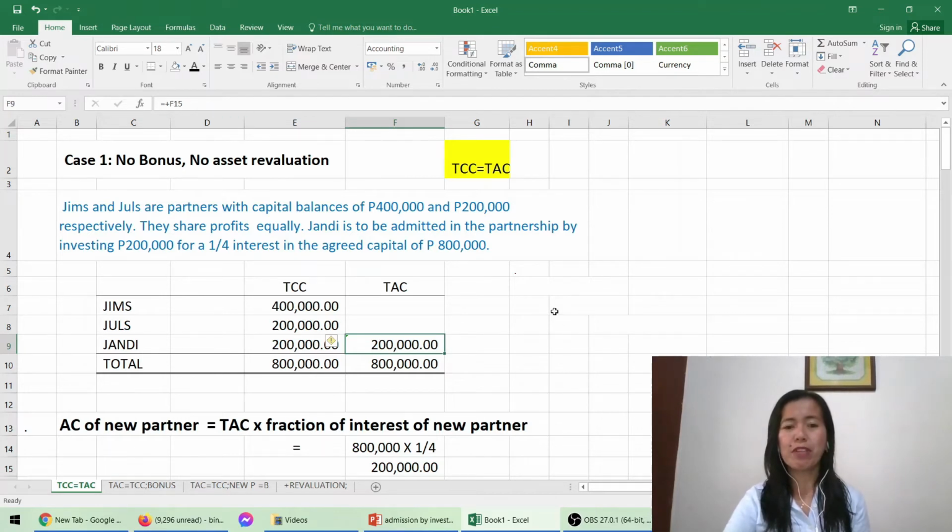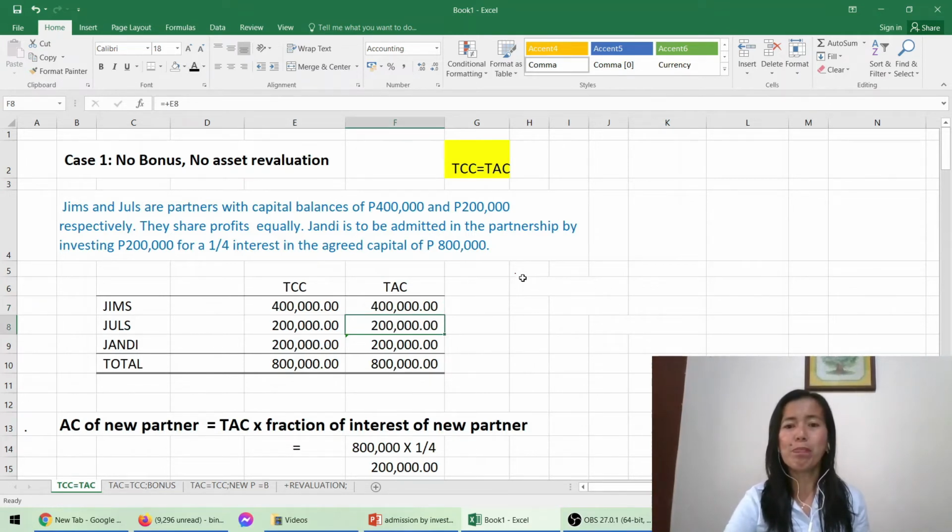So what can you observe in this data, in this written data here in our table? Capital contribution of John D, the new partner, is equal to the capital credit or the agreed capital. Therefore, there is no bonus nor asset revaluation. Therefore, the capital credit of James and Jules is just the same with their capital contribution.